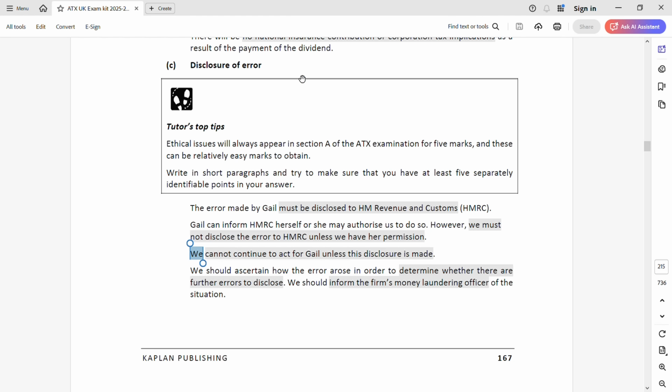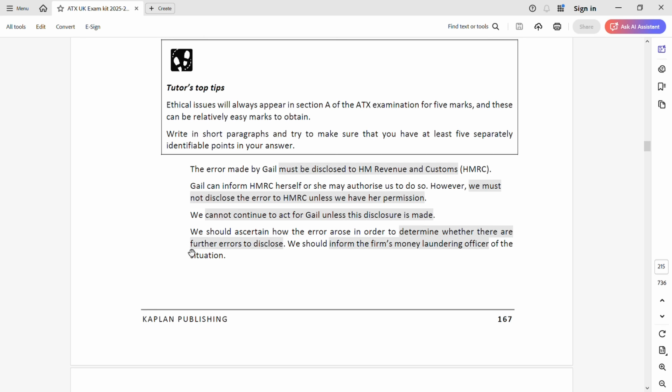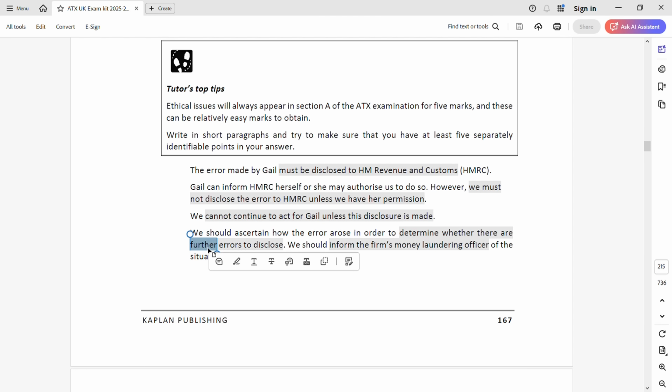No personal language, not in the first person. You have to write in the third person. So we can't continue to act. We should ascertain how the error arose and whether there are any further errors. This will show your skepticism skill. Is it only this error or are there any other errors? You have to question all these things. This is how you are going to get both your technical as well as skepticism skill marks.